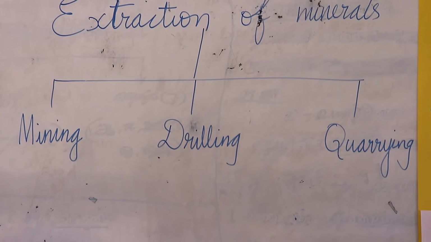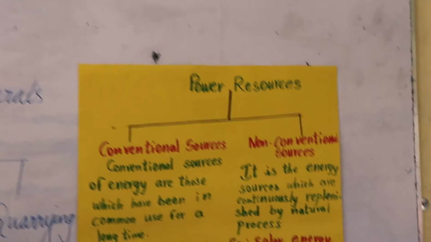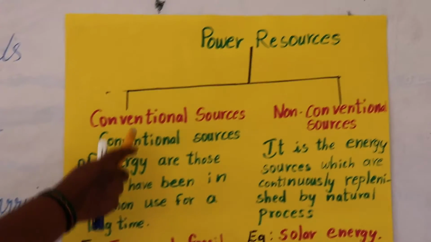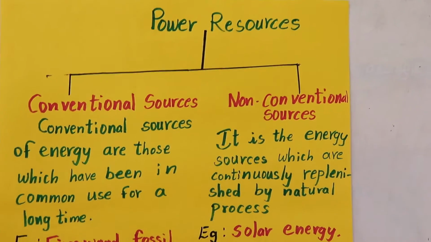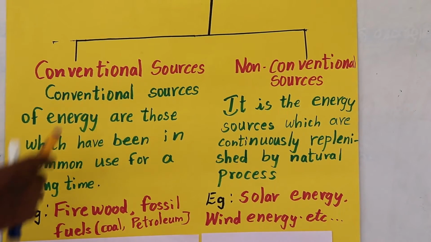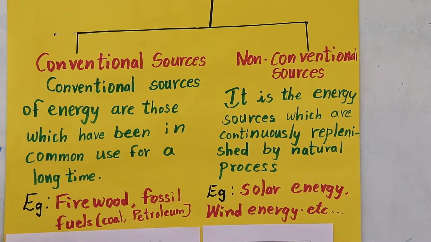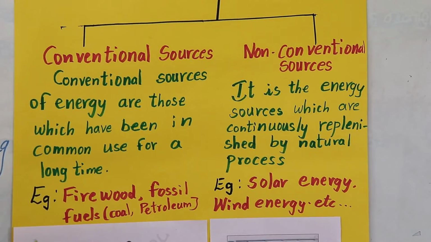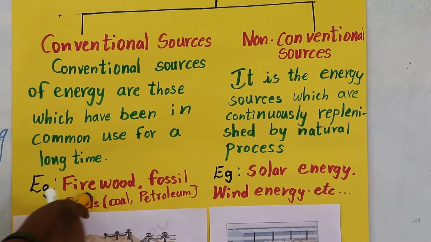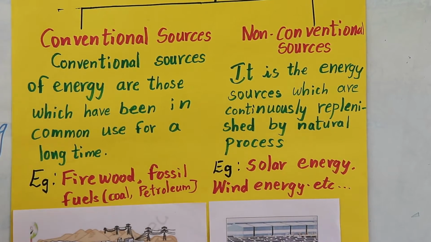Now let's see power resources. There are two types of power resources: conventional sources and non-conventional sources. Conventional sources of energy are those which have been in common use for a long time, for example firewood and fossil fuels. What are the fossil fuels? Coal, petroleum, natural gas.